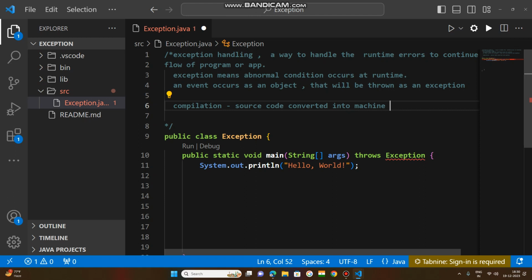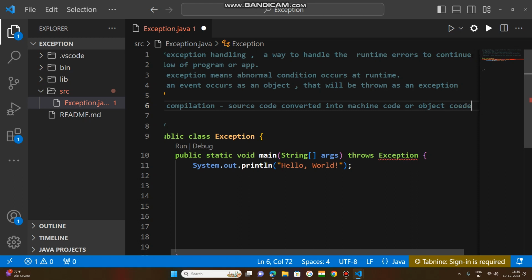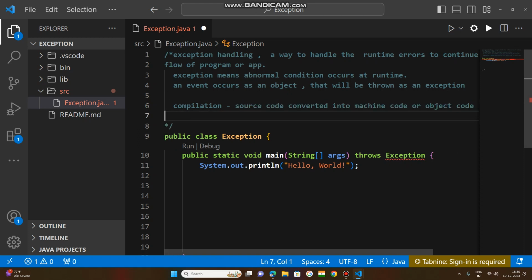That is called compilation. It is a process where source code is converted into machine code.